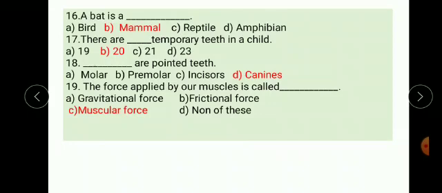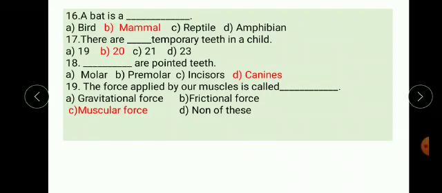Next one. A bat is a dash. Options are bird, mammal, reptile, amphibian. The correct option is mammal. A bat is a mammal.